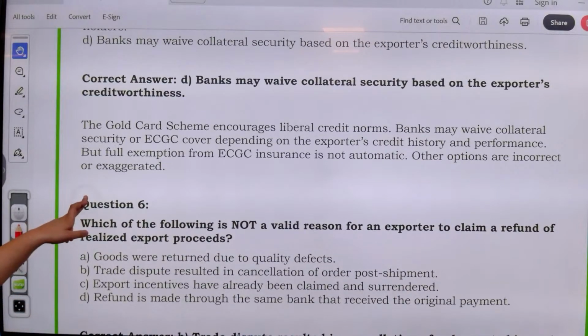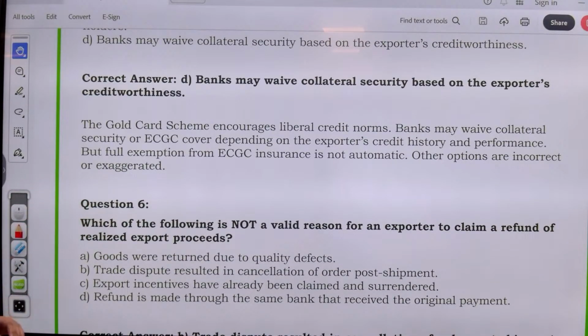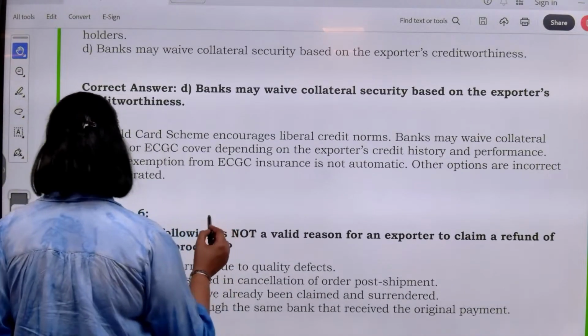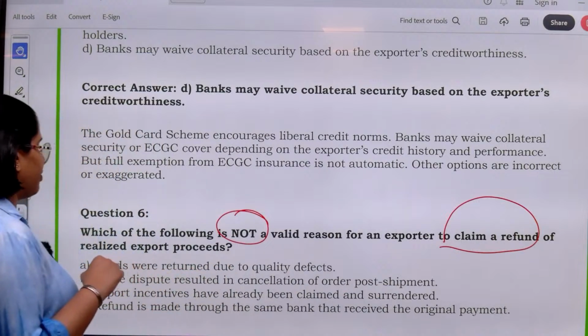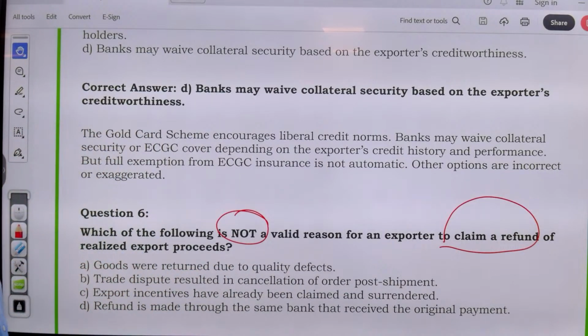Now, which of the following is not a valid reason for an exporter to claim a refund of realized export proceeds? Goods were returned due to quality defects. So here they have asked you about what is not a valid reason to claim refund. That means the others should be valid reasons to claim a refund of realized export proceeds. Goods were returned due to quality defects. Trade disputes resulted in cancellation of order post-shipment. Export incentive have already been claimed and surrendered. Refund is made through same bank that received the original payment.